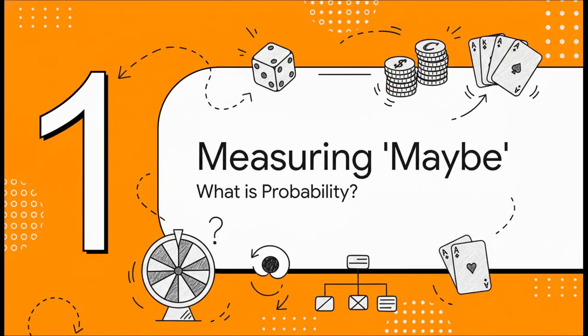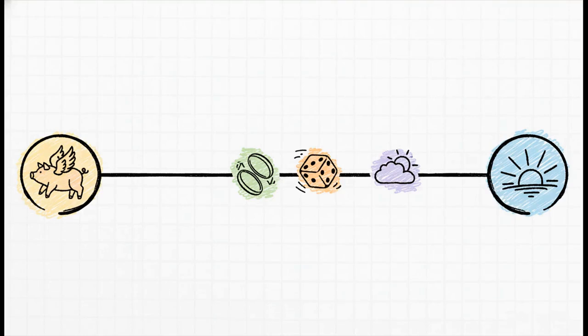First things first, what is probability? Let's get a really solid, simple definition. At its heart, it's really just a scale that goes from 0 to 1. That's it. 0 means something is totally impossible, like a fish riding a bicycle. And 1 means it's an absolute certainty. The sun's going to rise tomorrow. Every single maybe in our lives falls somewhere on that line in between.